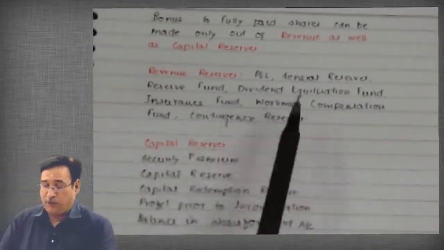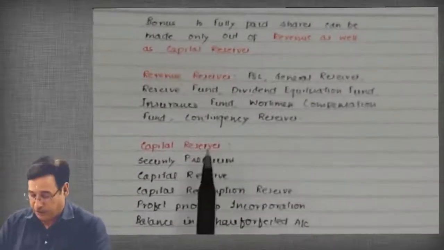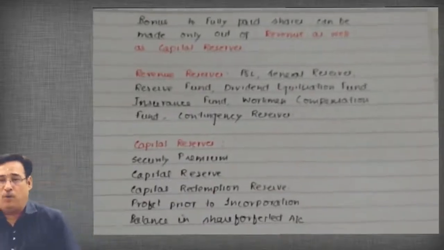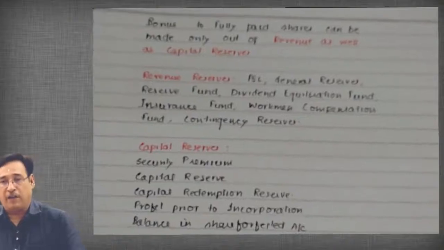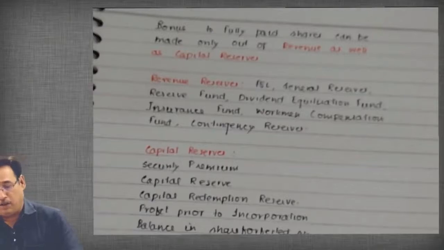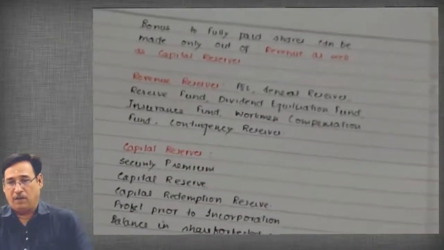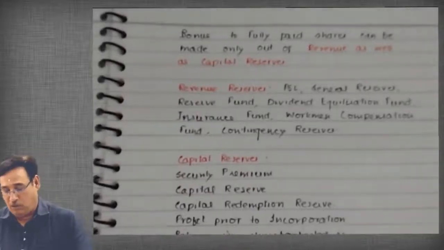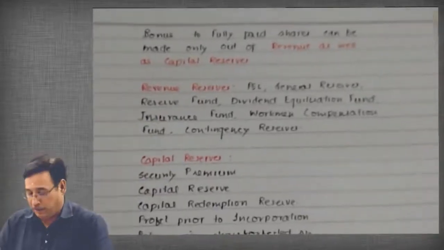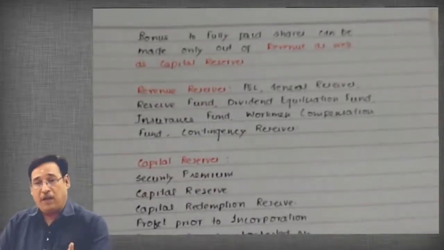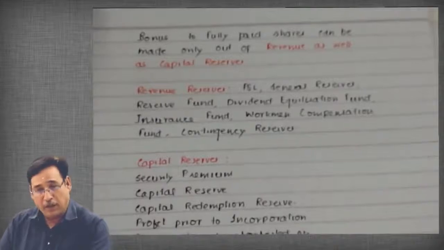So I have so far written what? I have written that bonus to fully paid share can be made out of revenue and out of what we call capital nature reserve. It is important point. You need to understand that. It is clear to you or not? So you need to understand this point very clearly. Bonus to fully paid shares can be made out of revenue as well as out of capital nature reserves.